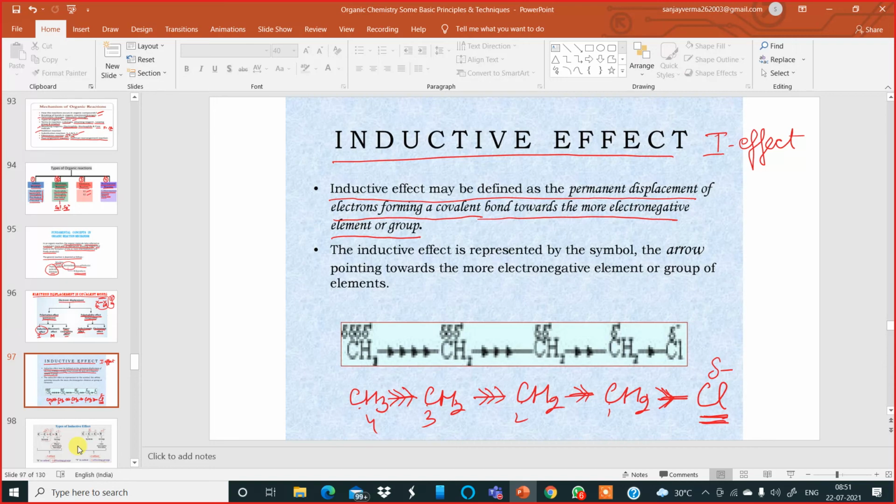Okay. Now the inductive effect is represented by the symbol, the arrow pointing towards the more electronegative element or group of elements. So you can see the arrows over here. So to represent inductive effect, you have to put an arrow pointing in the direction of the atom or the group which is more electronegative.